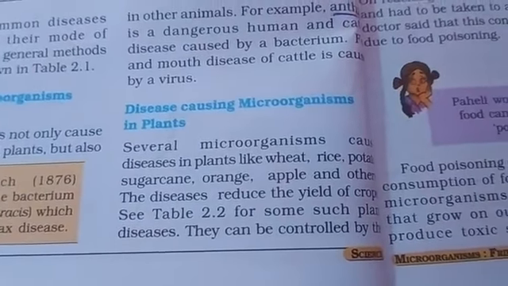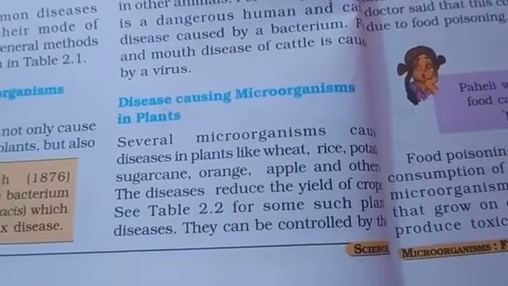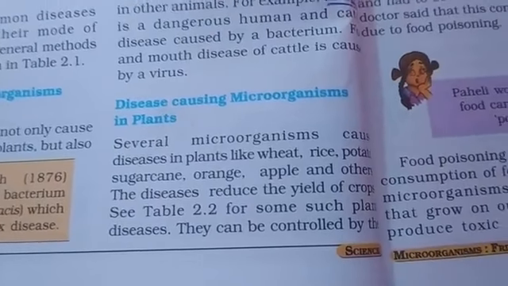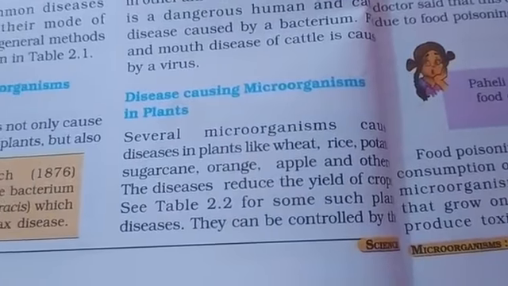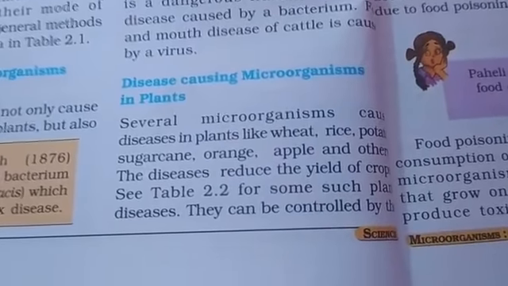Different diseases occur in wheat, paddy, rice, potato, sugarcane, orange and apple, and these diseases reduce the yield of crops. Once disease attacks the crop, usually the yield will decrease.